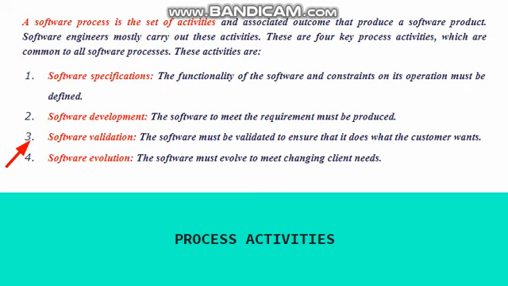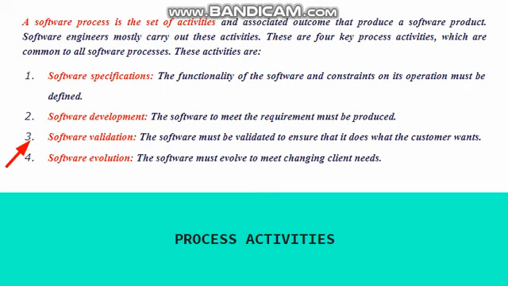When we collect the requirements, we go for the development, and after the development is done, we go for validation. Once the validation is done and we feel that the software is ready to be delivered to the customer, we go for the software evolution. What happens in the software evolution process?